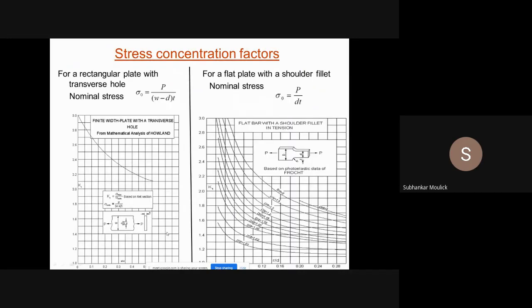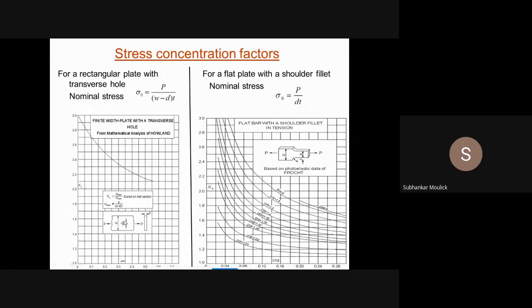So with this, we have completed the theoretical part of stress concentration. Now comes the numerical part. But before starting the numerical part, you need to know some terminologies, some graphs from your design data book. I hope all of you have that design data book with you at present. Then only you can understand these things, or else it will be difficult. सभी के पास है कि नहीं है डेटा बुक? Yes, sir. ठीक है, okay.